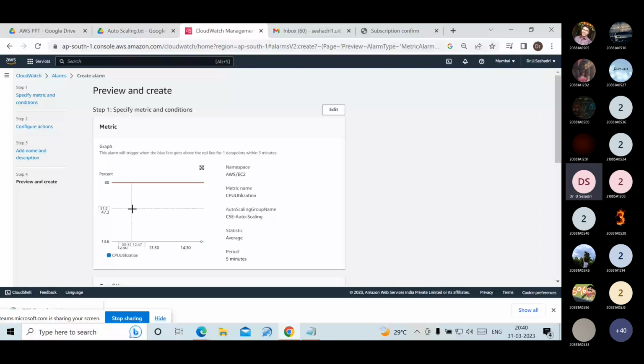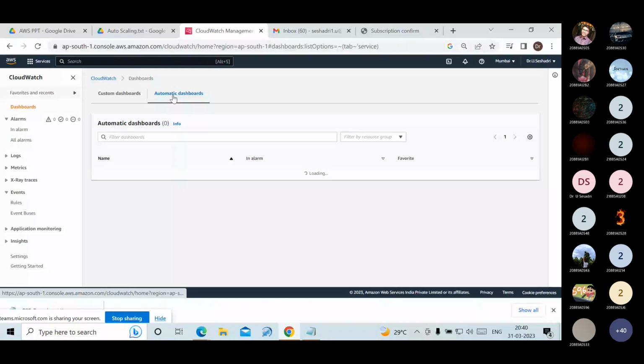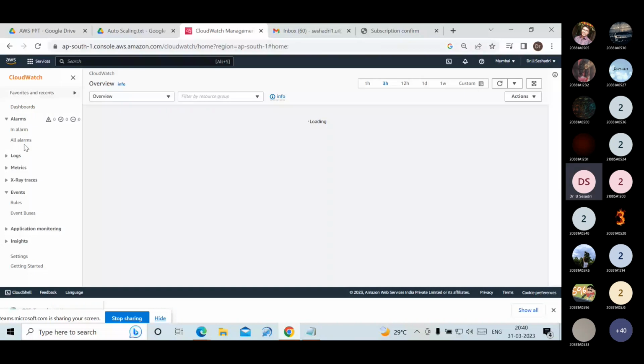That is, all alarms we have to click on. Or dashboard we have to click on. All alarms.